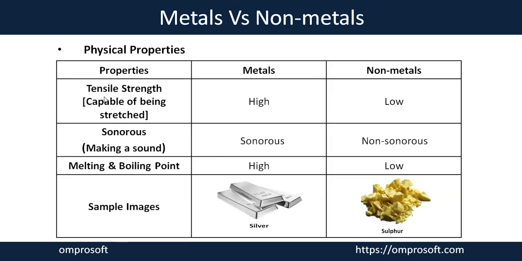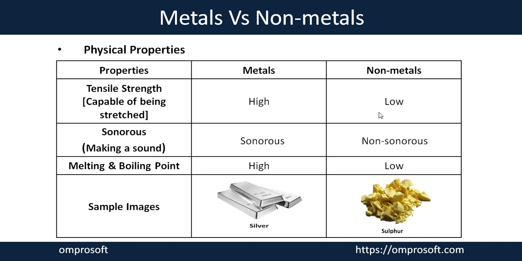The next is tensile strength. Metals have high tensile strength. They are capable of stretching. When we give heat to them, they will not break into pieces, they will get stretched. But non-metals have low tensile strength. When we give any pressure or heat to them, they break into pieces.